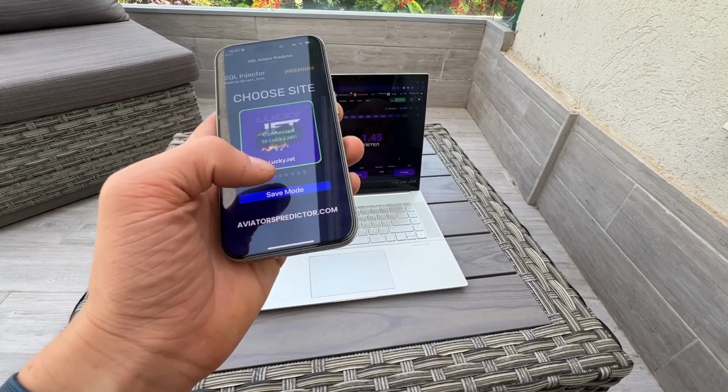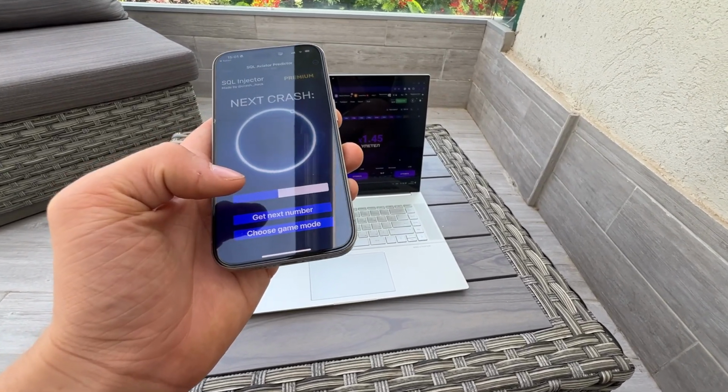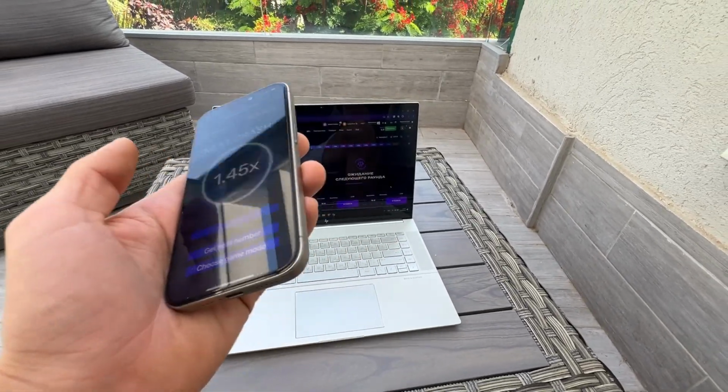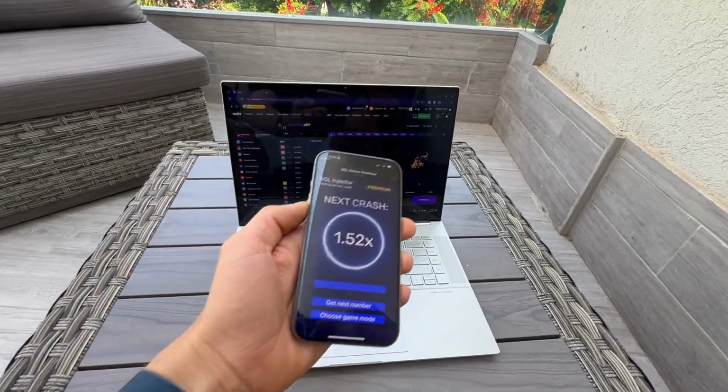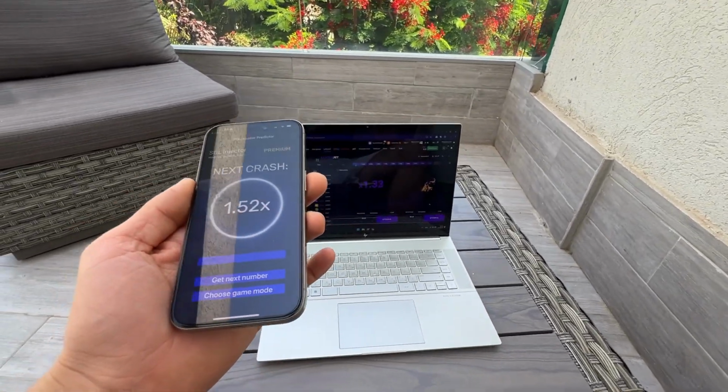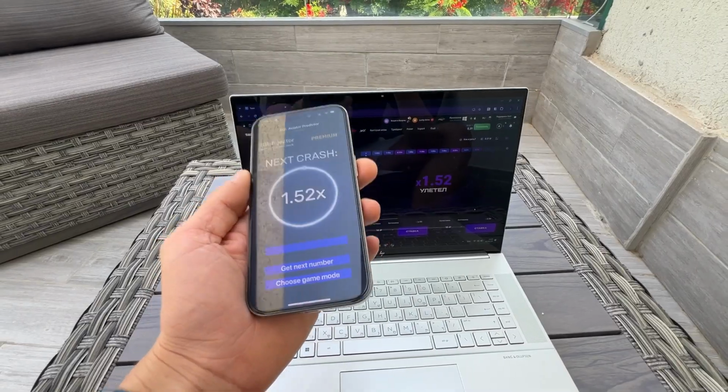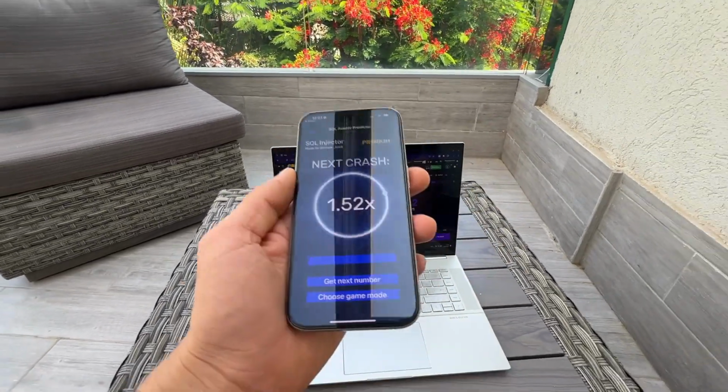So you can see it's very simple process, guys. I'm just pressing get next number. You can see 145. This is our next number, 145. Very simple. I press it again, and let's see our current number, 1.52. Okay, guys, so let's see 1.52. This is real or not. Boom, guys, 1.52. This is really predictable application.